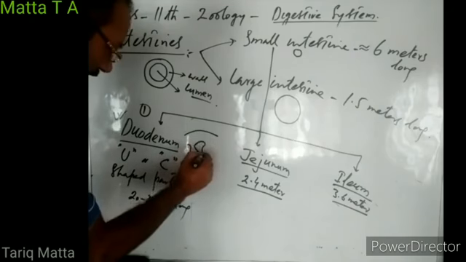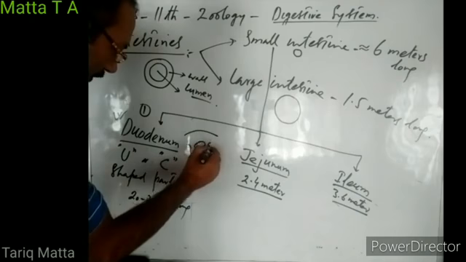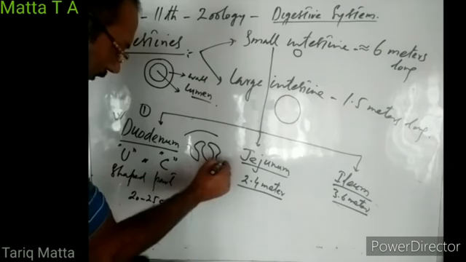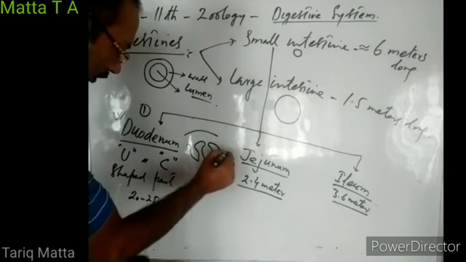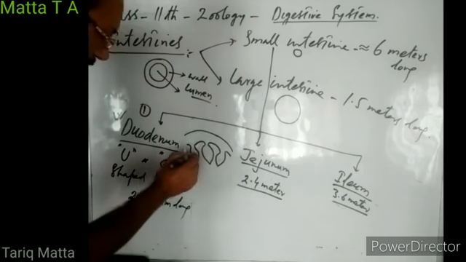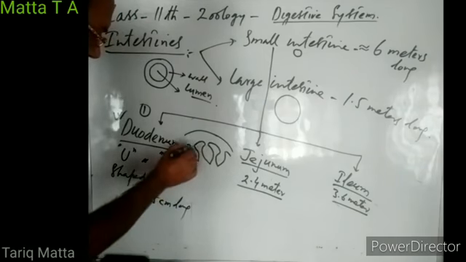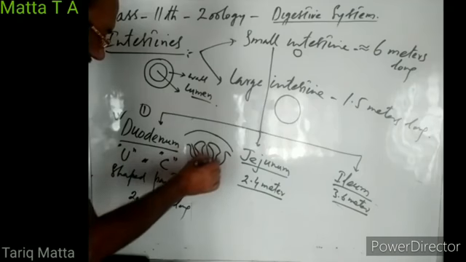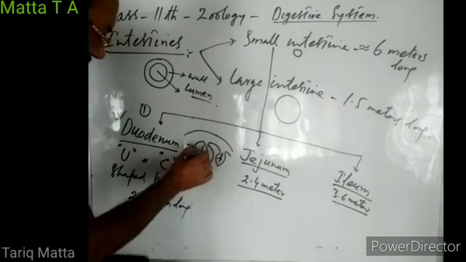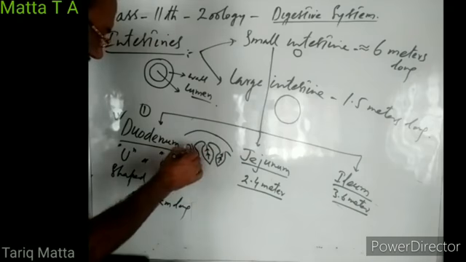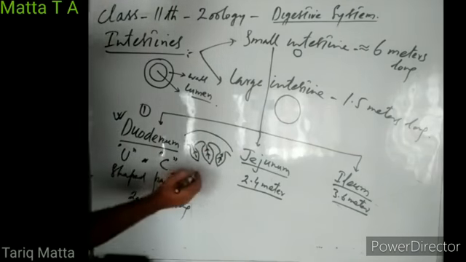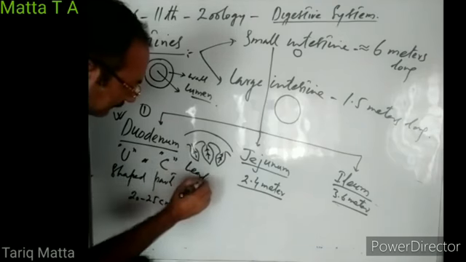In duodenum, there are leaf-like villi. There are blood vessels in them.